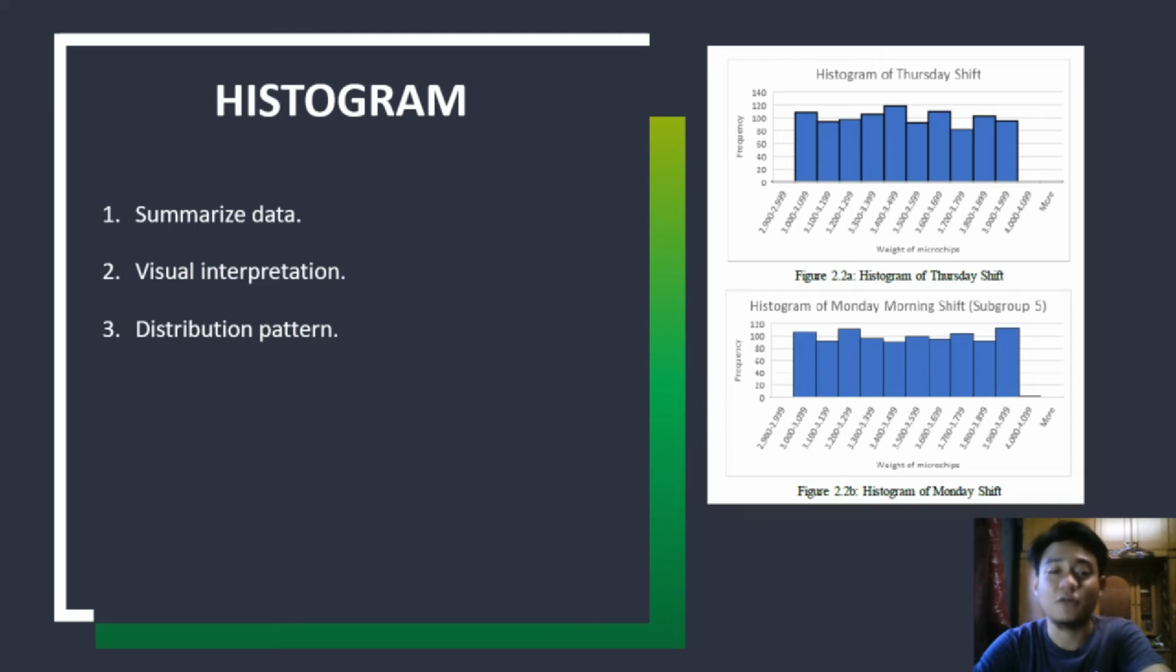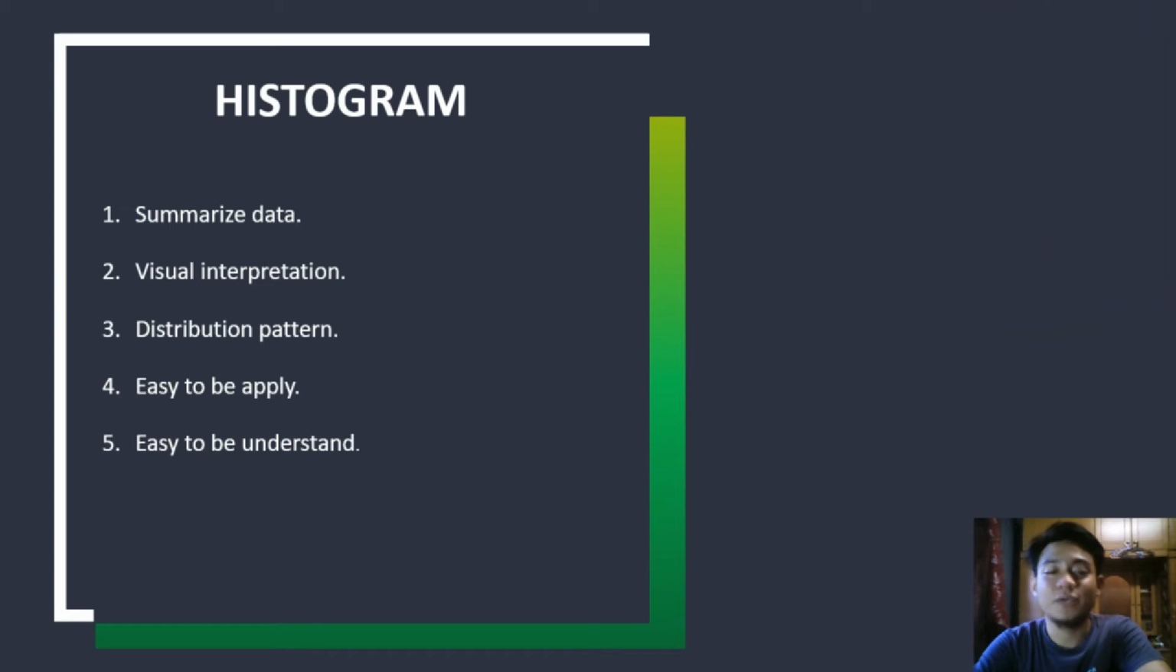The benefit of histogram is that it is easy to apply to various types of data. Plus, it is also easy to understand with just a little explanation. The customer can choose whether a product is suitable or not for their desire. From the histogram, we can see the distribution of the weight of the microchip clearly.